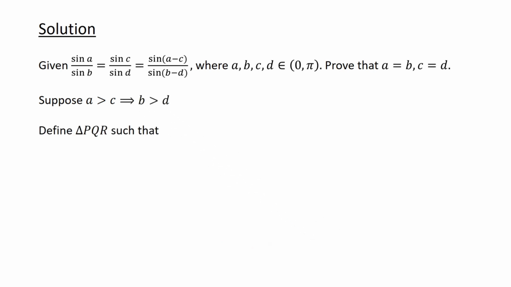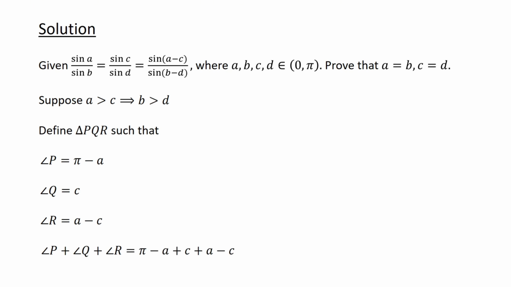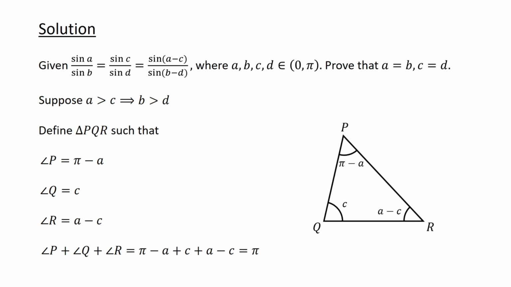Next, let's define a triangle PQR such that angle P equals pi minus A, angle Q equals C, and angle R equals A minus C. Note that the sum of the angles equals pi minus A plus C plus A minus C, which is pi. So PQR is a valid triangle. A possible diagram for the triangle is this.